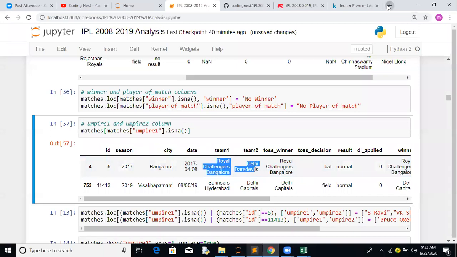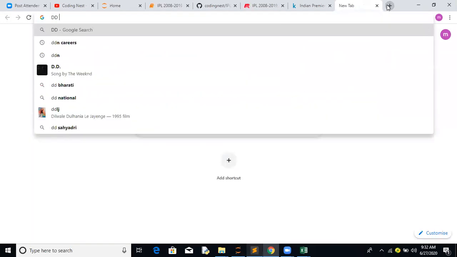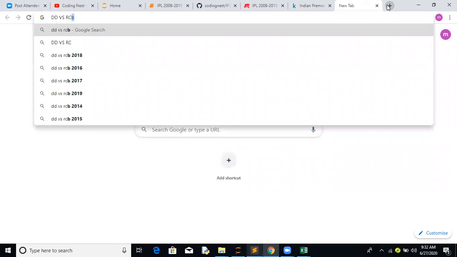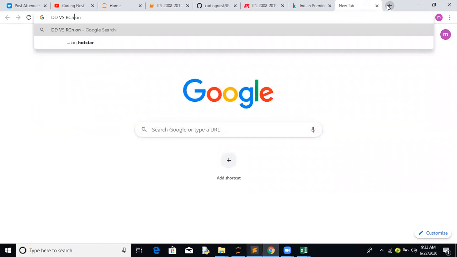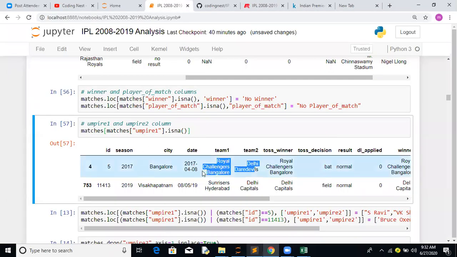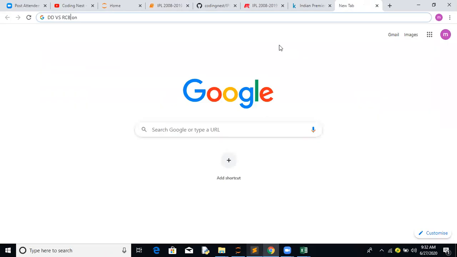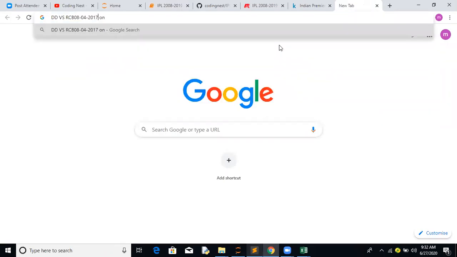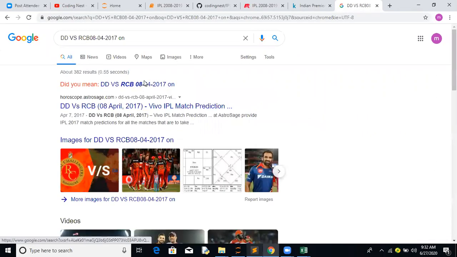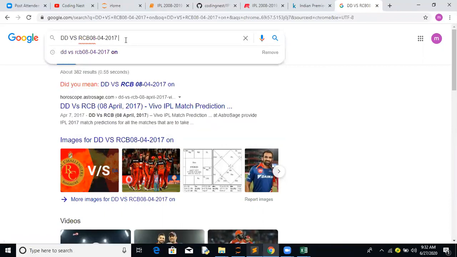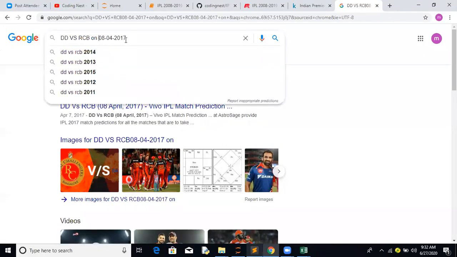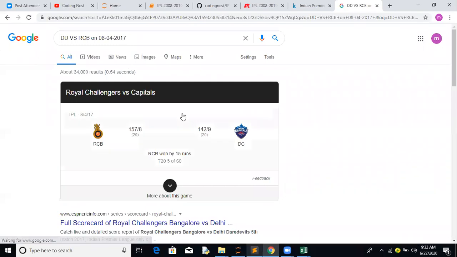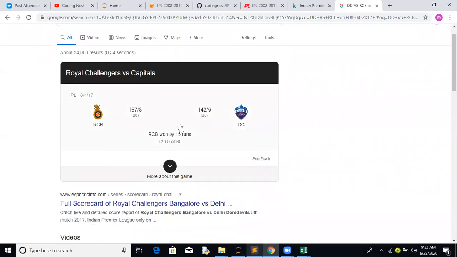DD versus RCB on 8th April, 08/04/2017. Okay, so here we got the details.